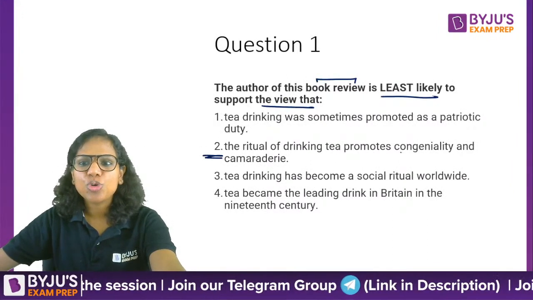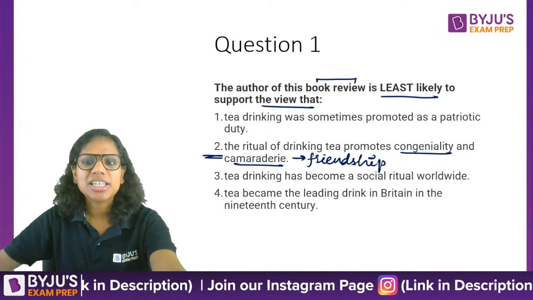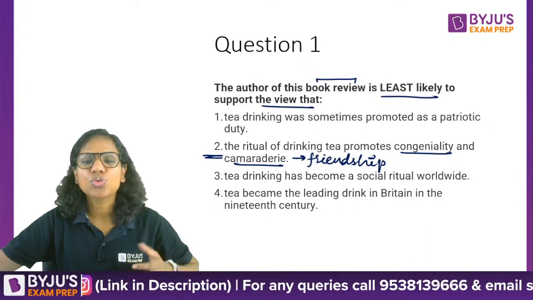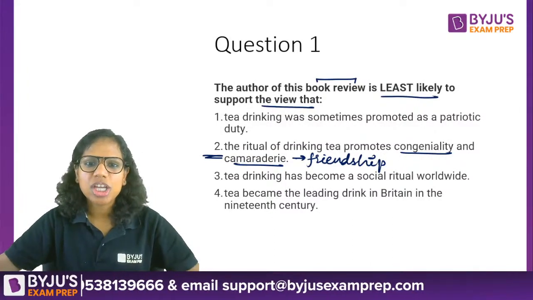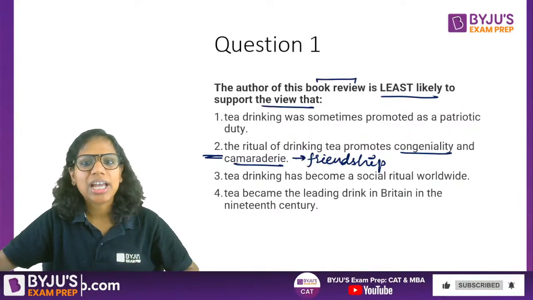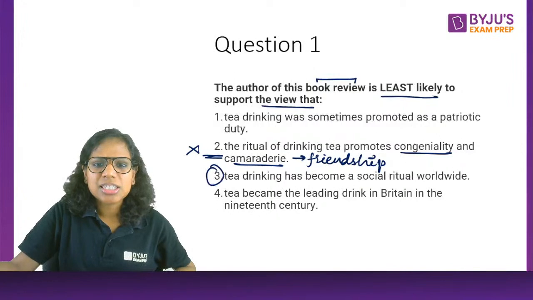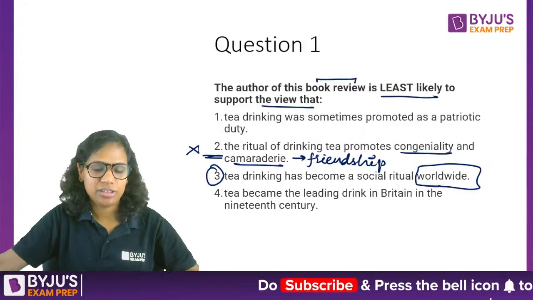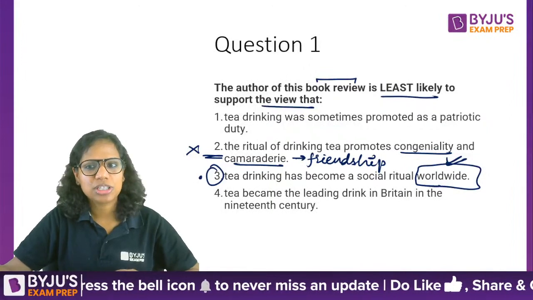The ritual of drinking tea promotes congeniality and camaraderie. Camaraderie is friendship. Congeniality is again when things are pleasant; congenial means something that's suitable, something that's hospitable. So congeniality here would mean hospitality, right? So yes, this is something that I just read: friendship, community, respect, human dialogue, friendship. So this is eliminated very easily. I understand you're saying three because you might be thinking, how come we are using the term worldwide? So let's keep it in the fold, but let's see if there are other options.